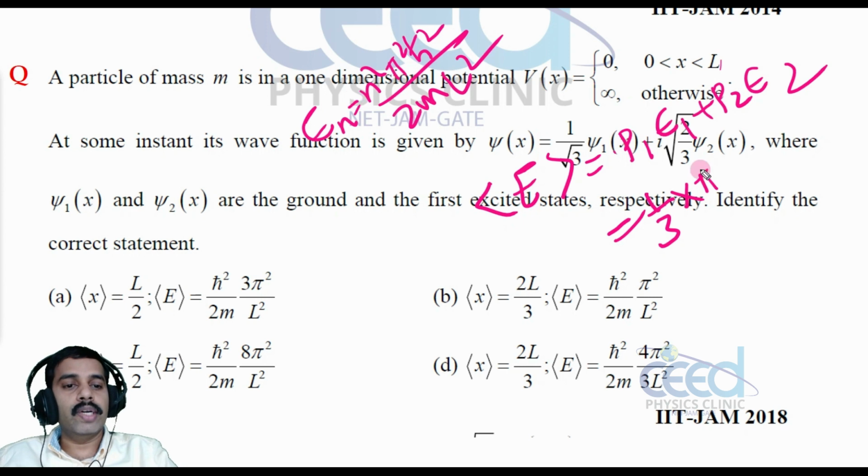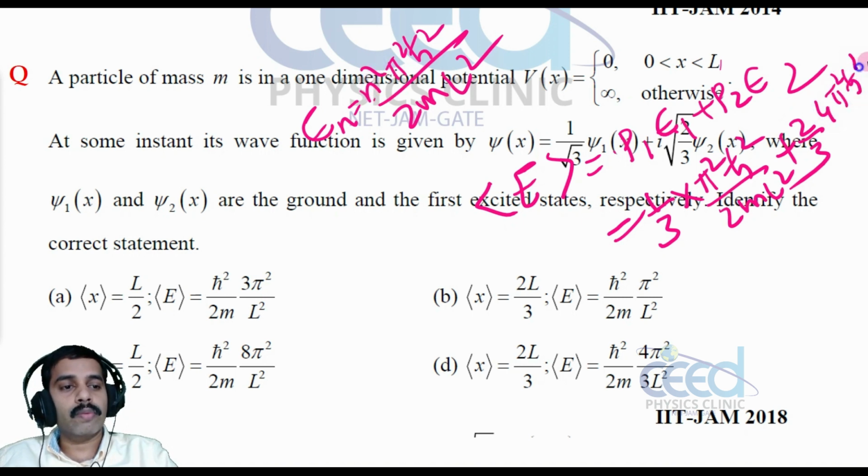So E1 is, with n equal to 1 square, pi square h cross square divided by 2 m L square, and here it is 2 by 3, root 2 by 3 whole square, into E2. What is E2? 2 square, that is 4 pi square h cross square divided by 2 m L square.